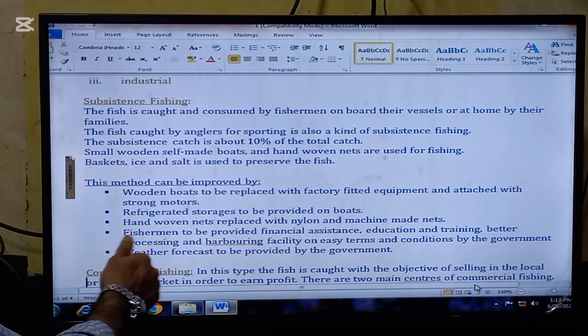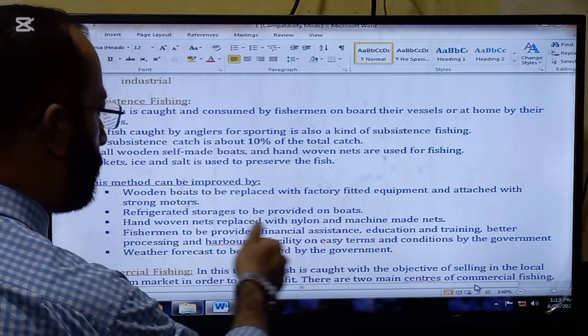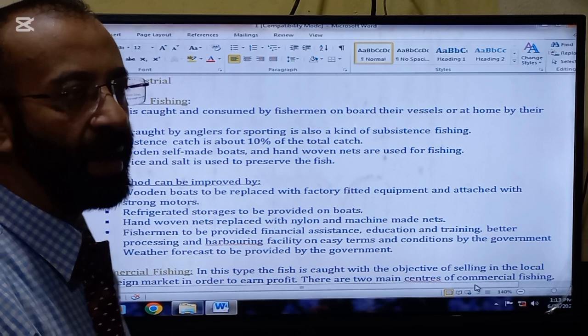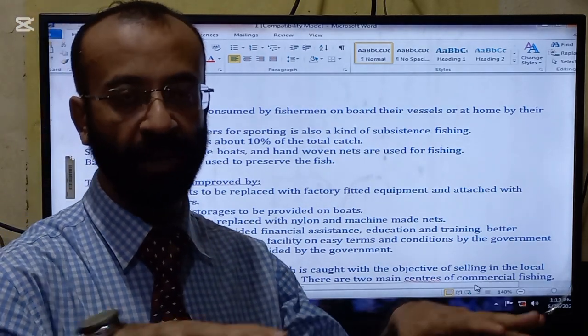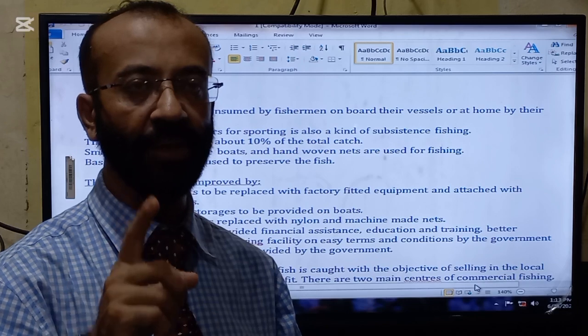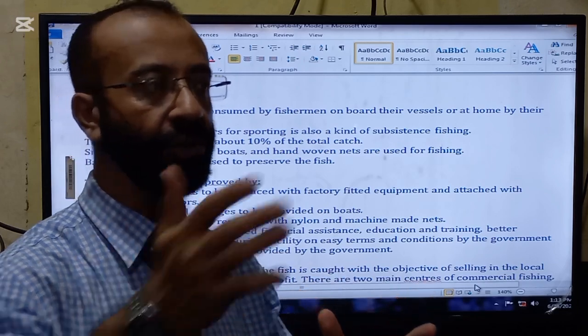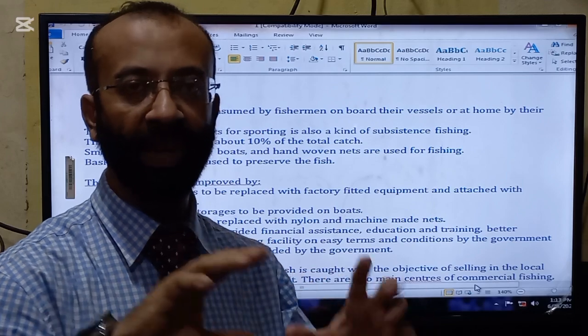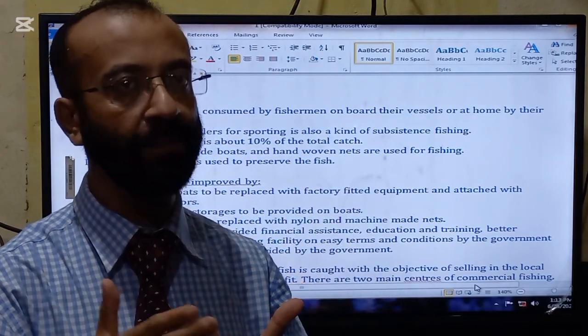Number two, refrigerated storage should be provided on the boats. If they have refrigerators on their boats, the fish can be preserved. Normally the fishermen are in a hurry after catching the fish to come to the shore because they fear the fish can be spoiled.